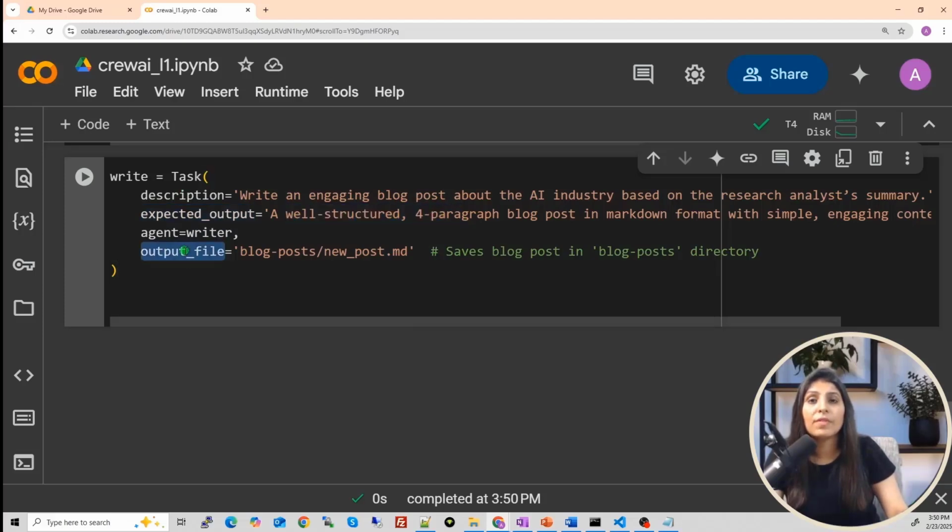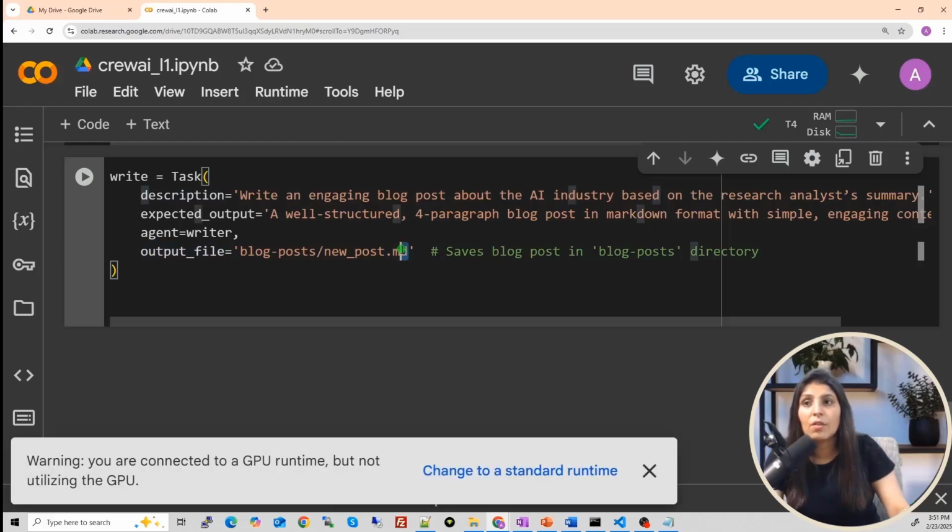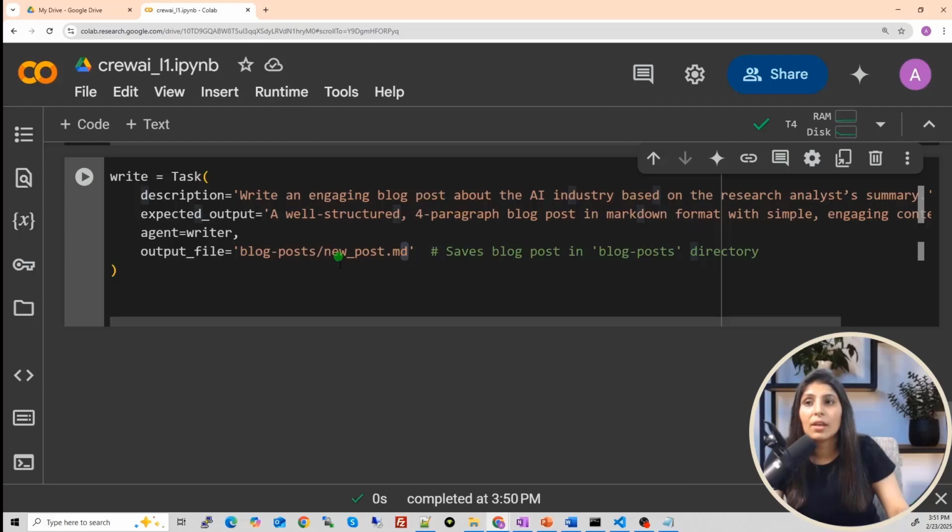And then the output file, guys, what we are doing is we are saying that when this task will be executed, we want to store the output, the blog post which our writer agent will write. We will store that in a newspost.md file, right?